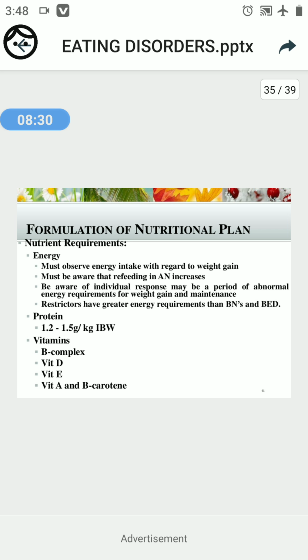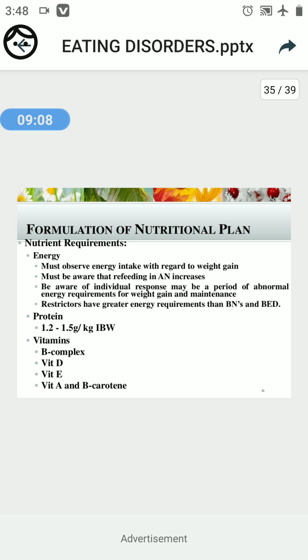And also, when the symptoms of anorexia nervosa exist, we should be aware of refeeding. We should focus on the individual response during the maintenance of their weight and energy requirements. The restrictors have great energy requirements. This means that restrictors, those who have anorexia nervosa or orthorexia, need more energy than people who have bulimia nervosa and binge eating disorder. So this is all about energy requirement.